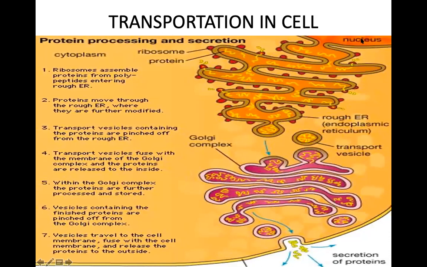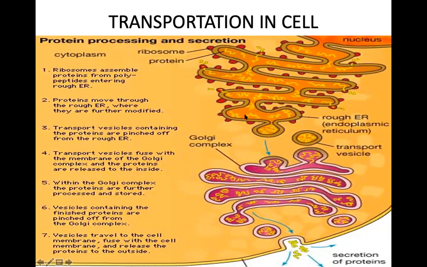The materials that have been synthesized inside the nucleus can easily come out of the nucleus with the help of endoplasmic reticulum. It is a place where synthesis of proteins takes place, and synthesis of lipids and other steroids takes place in smooth endoplasmic reticulum. This shape is called a cistern shape. You can see in the end a vesicle is formed. This is a vesicle also.